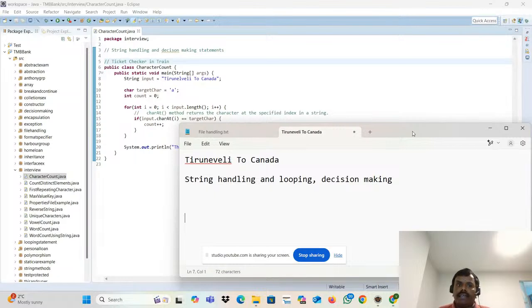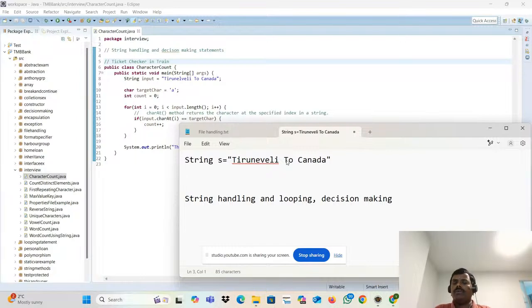What is repeating? Assume the character A. How many times is A repeating in this particular string? String s is equal to Tirunelveli to Canada. How many times is A repeating?